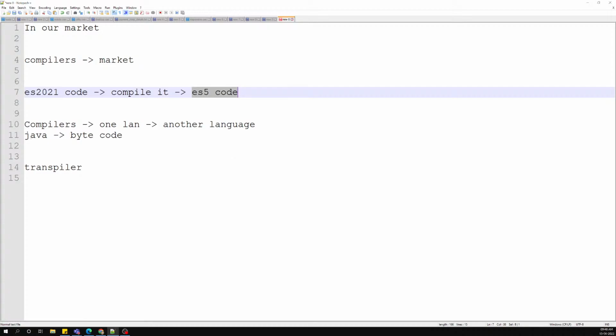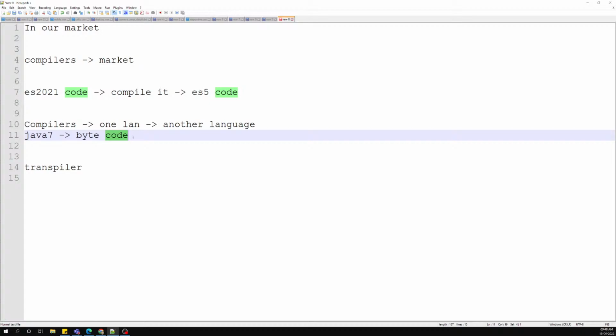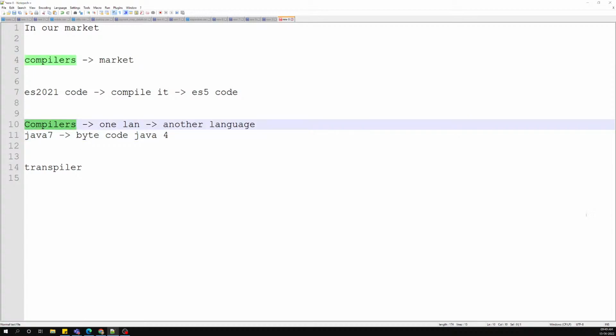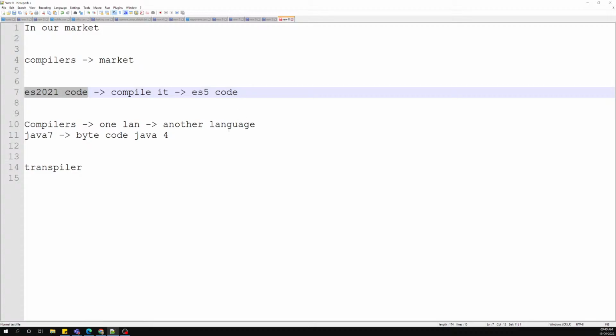If it took Java 7 and converted it into Java 4, that could not be called a compiler, right? It is converting Java to Java only. So in that scenario we cannot call it a compiler. Here, JavaScript is converted into JavaScript, so we call it a transpiler.